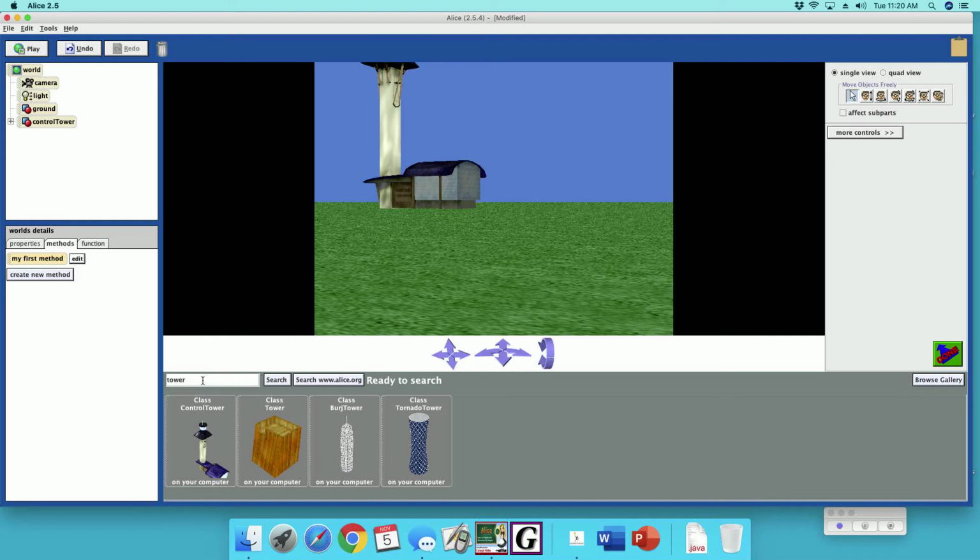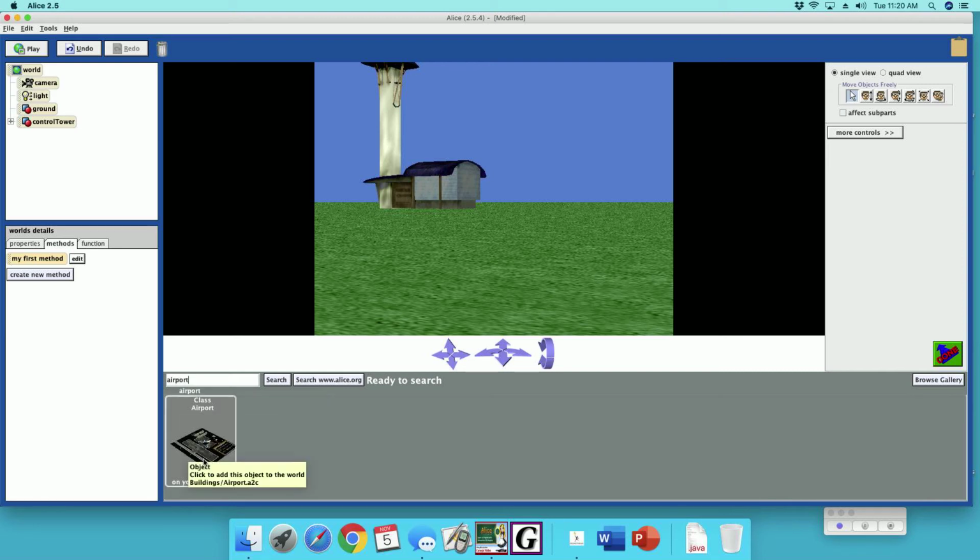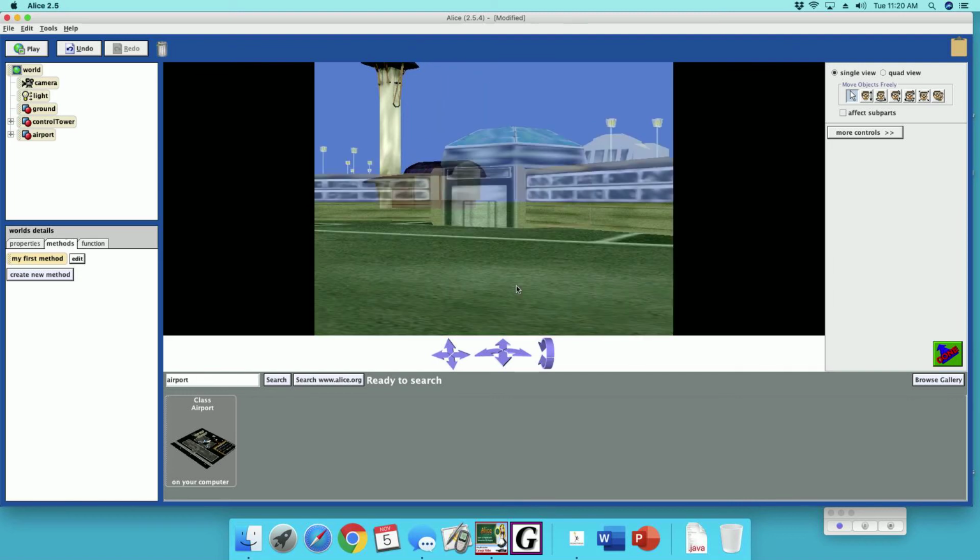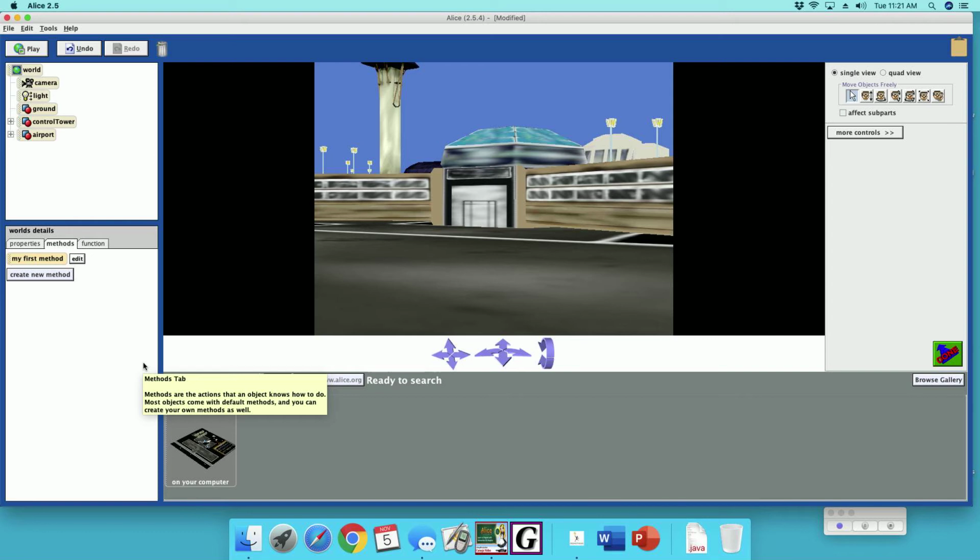We need an airport. Here's our airport. All right. So there's our airport, and we need a helicopter. Here's a helicopter. Put the helicopter right there.